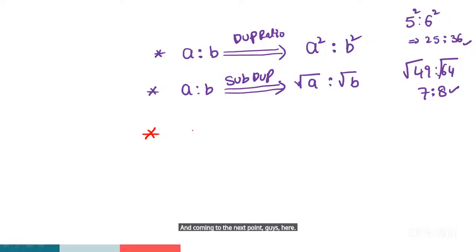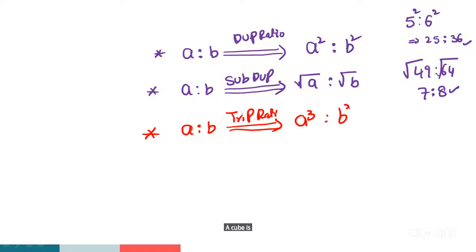A is to B triplicate ratio. Triplicate ratio is A cube is to B cube. A is to B triplicate ratio is A cube is to B cube.